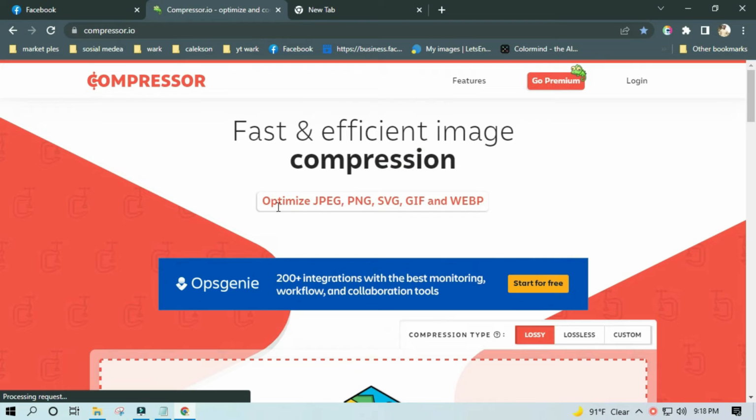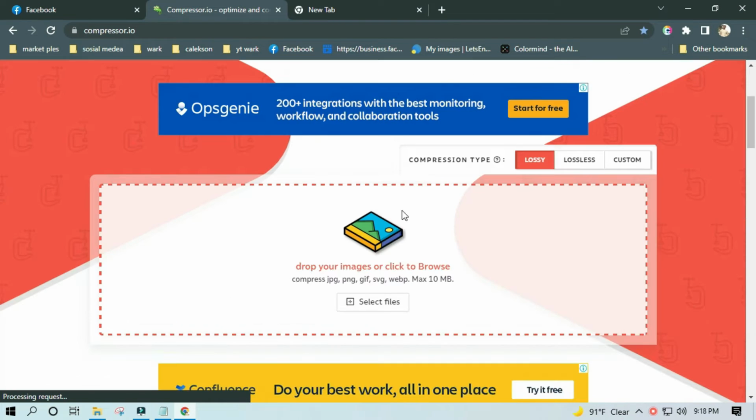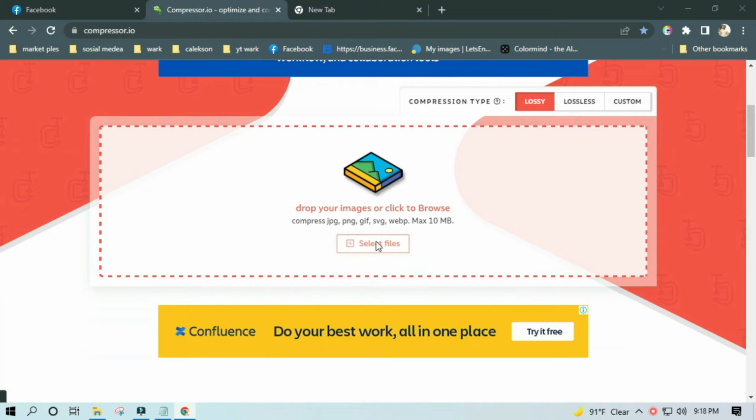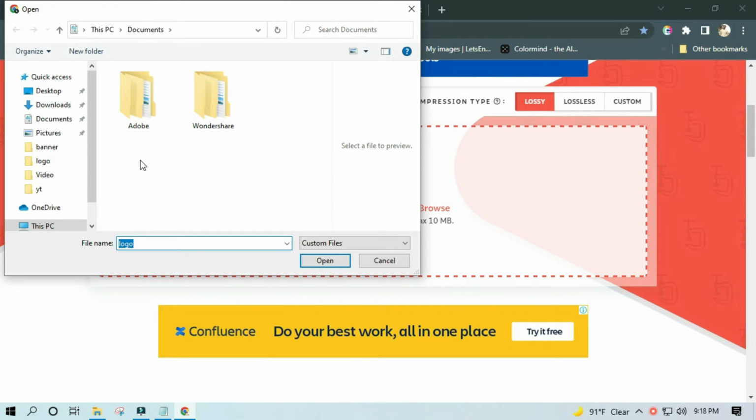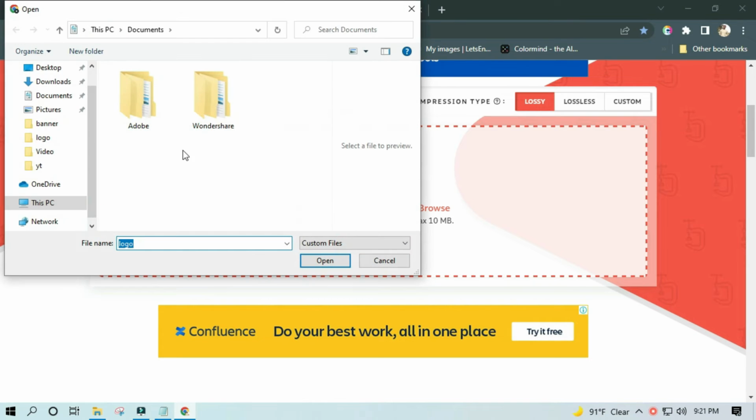Then this is optimization for JPG, PNG, SVG, GIF and WebP. So my picture is... So guys, I'm selecting my picture.